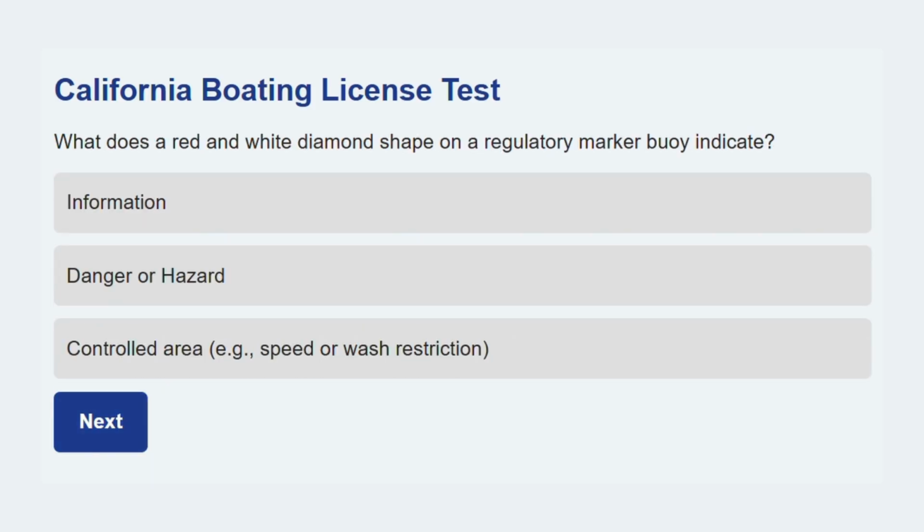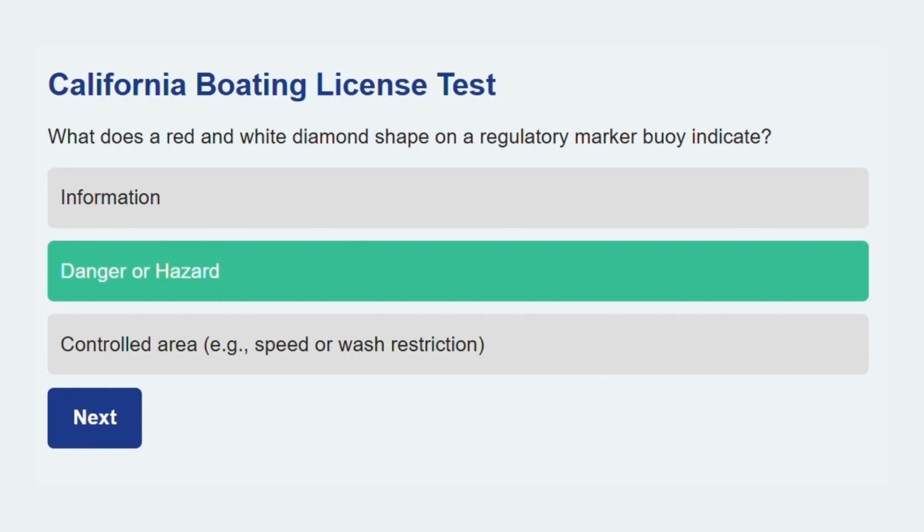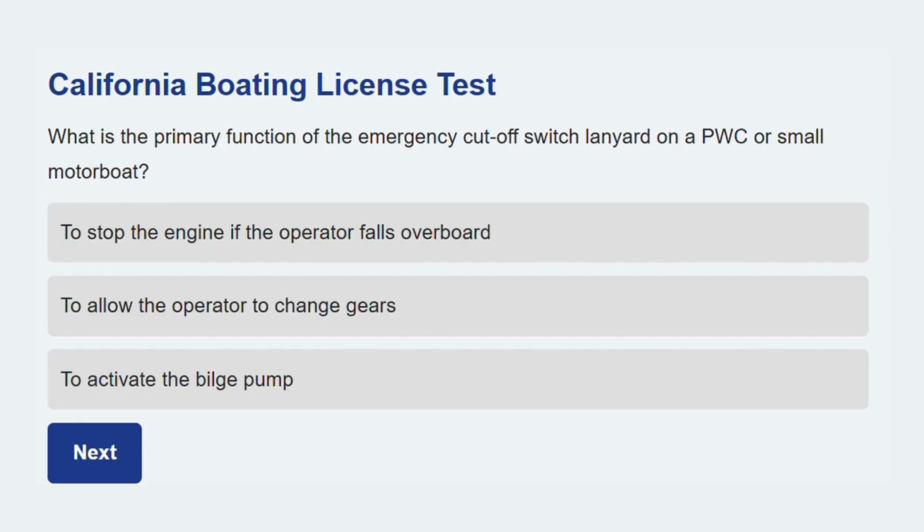Here's another one. What does a red and white diamond shape on a regulatory marker buoy indicate? Danger or hazard. The diamond symbol warns of a dangerous condition, such as rocks or submerged objects. Ready for the next one.